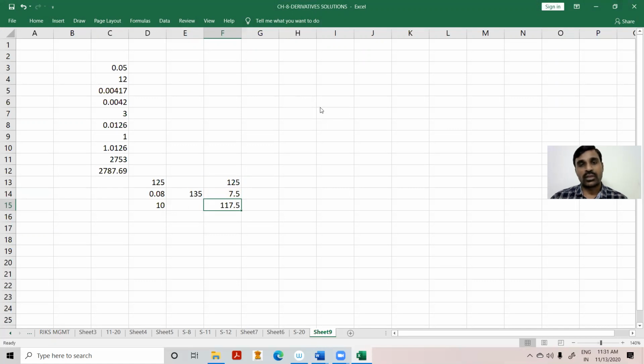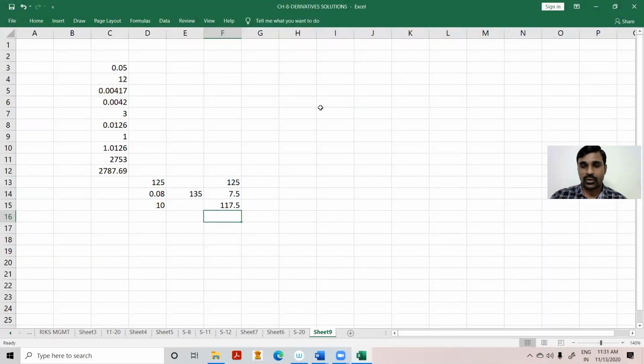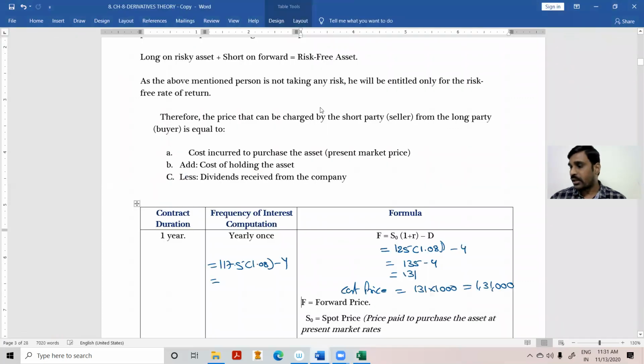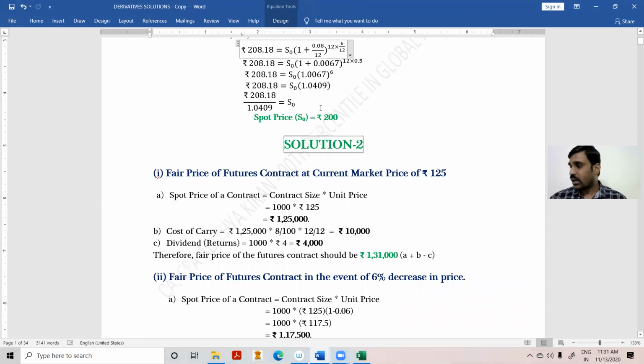So 117.5. I'll do the same formula. 117.5 into 1.08 minus 4. 117.5 into 1.08 is 126.9. Minus 4, it will be 122.9. So the contract price is equal to 122.9 into 1000, which is 1,22,900. As simple as that. That is the contract price, 1,22,900. Look at the answer: the first one is 1,31,000.